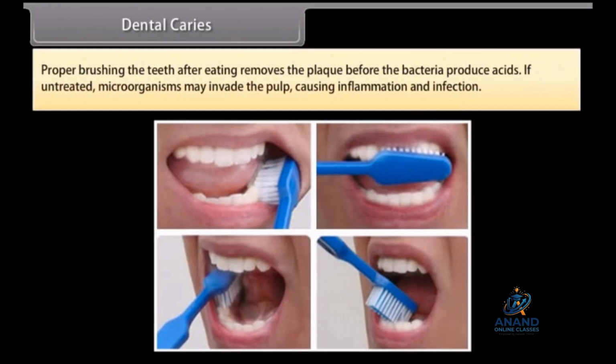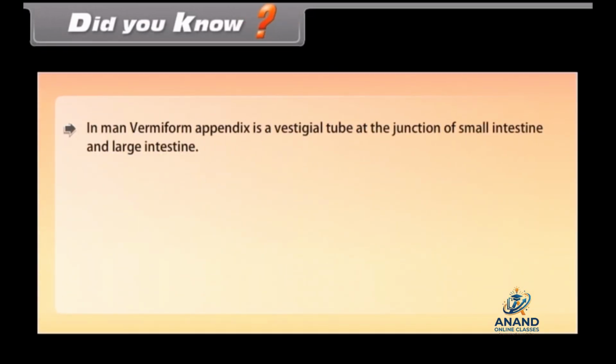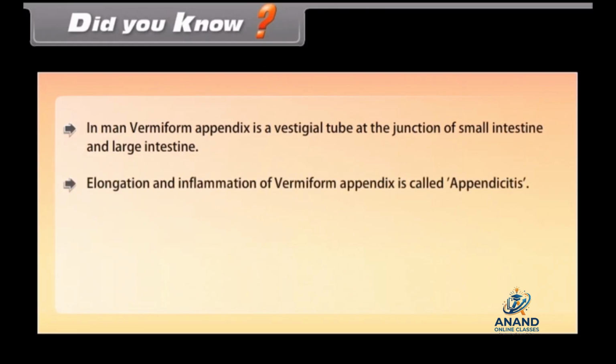Proper brushing of the teeth after eating removes the plaque before the bacteria produce acids. If untreated, microorganisms may invade the pulp, causing inflammation and infection. Did you know? In man, vermiform appendix is a vestigial tube at the junction of small intestine and large intestine. Elongation and inflammation of vermiform appendix is called appendicitis.